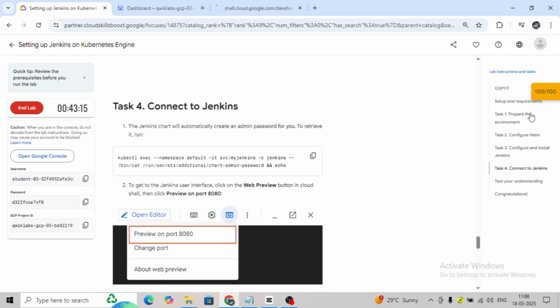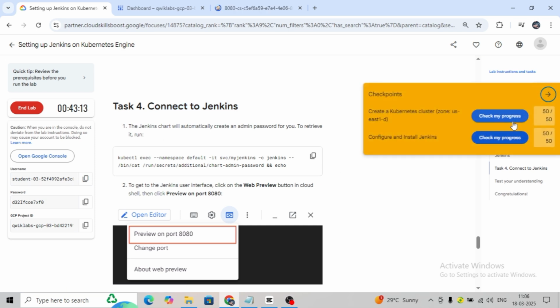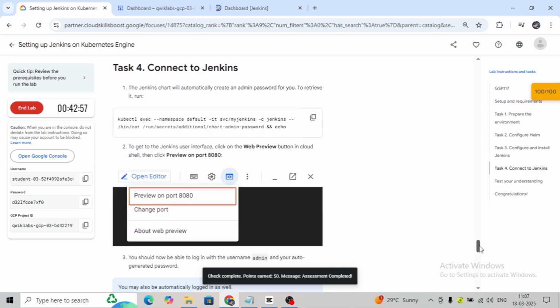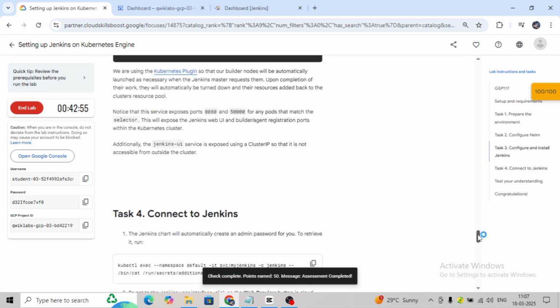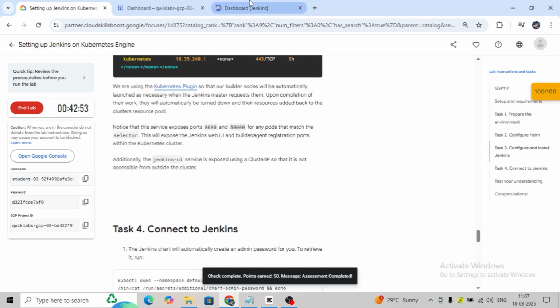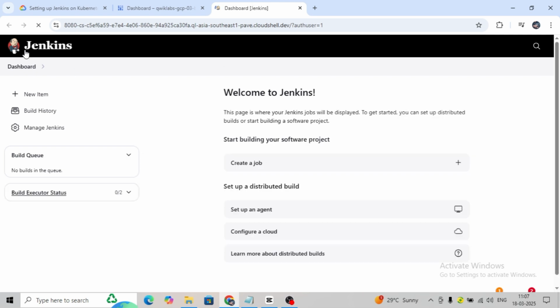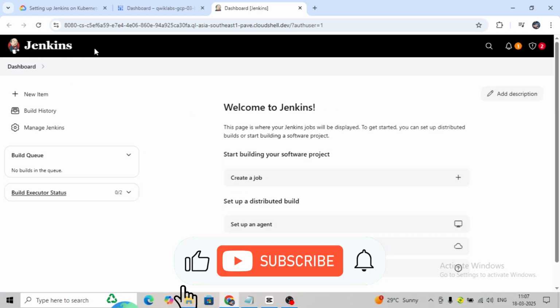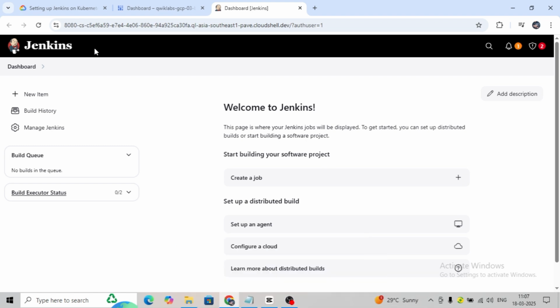You can see we have claimed the 100 points also. Only two important tasks are there, but we need to follow the whole configuration to understand it one by one, and this is the way we can complete the lab within the time. So here you can see we accessed Jenkins. It's very useful, guys. You will learn many things about Jenkins, how we prepare it. We fetch the configuration from GitHub, and we deploy the applications also.